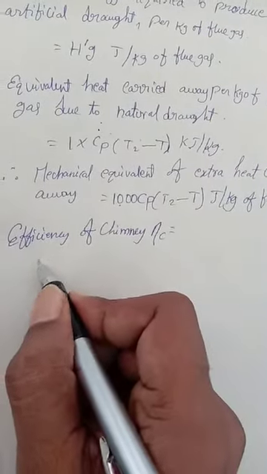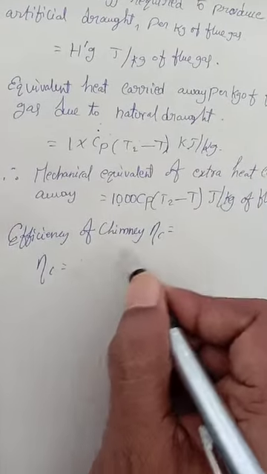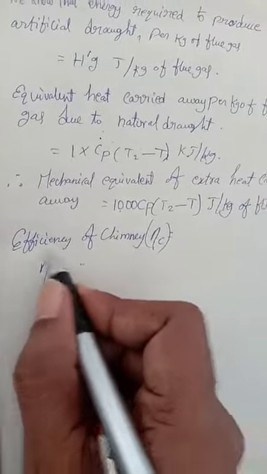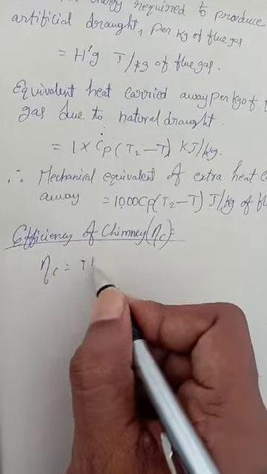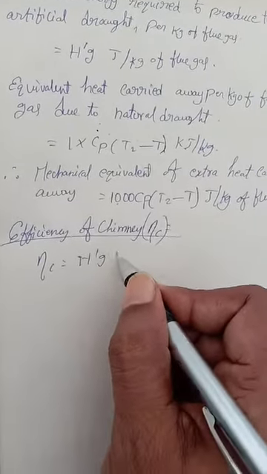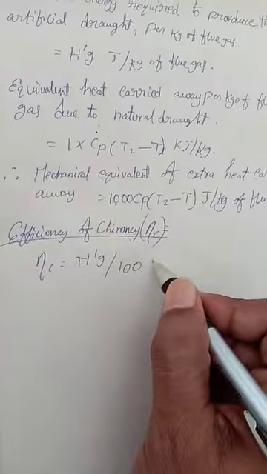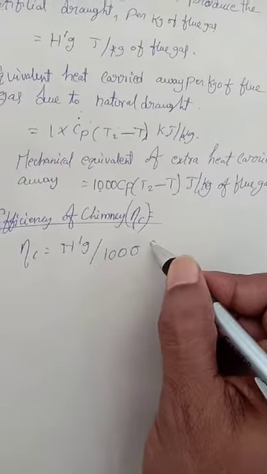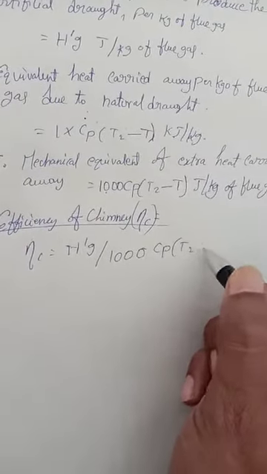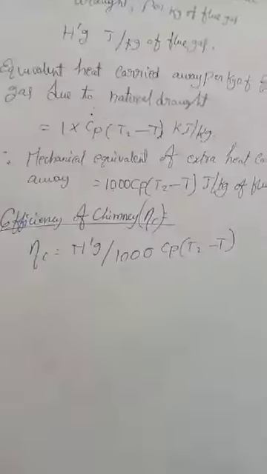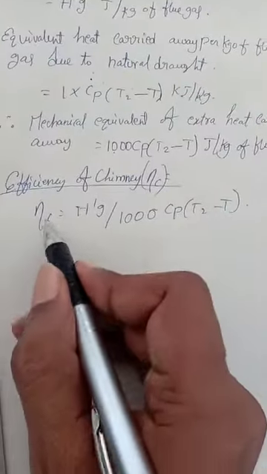Now we go for efficiency of chimney. Efficiency of chimney is equal to artificial draft divided by natural draft of flue gases. This is the efficiency of chimney.